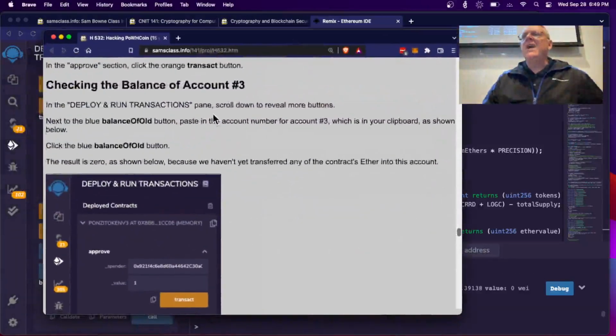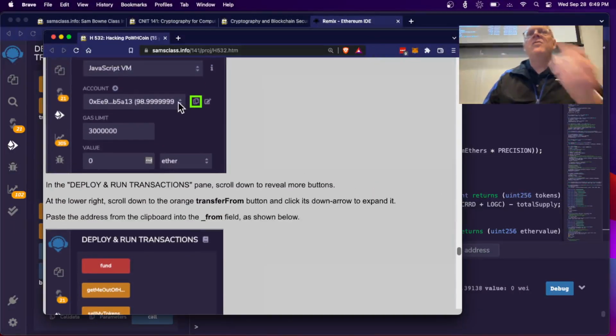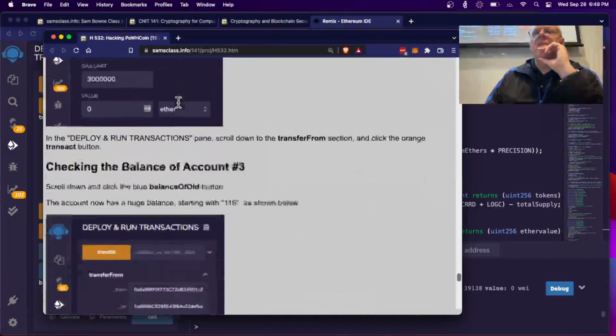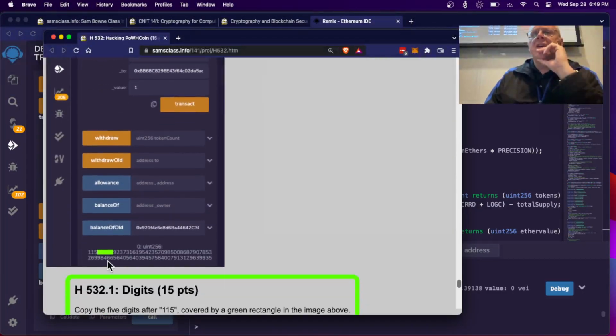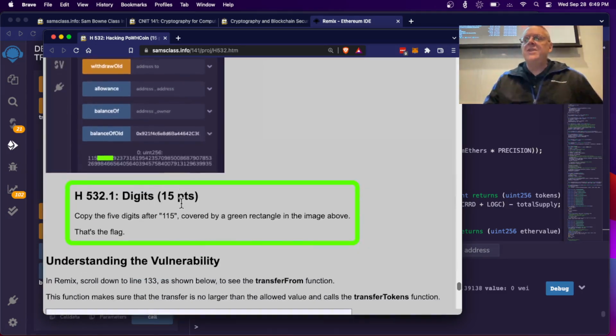Anyway, the point is, if you get it right, which I have fouled up, you'll have to be more careful than I was, you end up subtracting 1 from this account that was empty, and it rolls over to an infinite number. This is one of the many incredible flaws of this thing. This language Solidity, your integers roll over. So if you subtract 1 from 0, it moves to 2 to the 256 minus 1, which is this ridiculous number. So your account balance goes up to infinity, which is insane for anything that's supposed to use money. Right? It's incredibly amazing that this language is used for smart contracts, but it is what's used for all the smart contracts. And this is just one of its many flaws, is integer overflow.